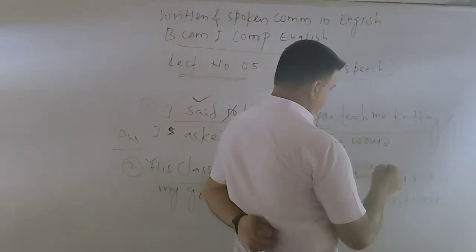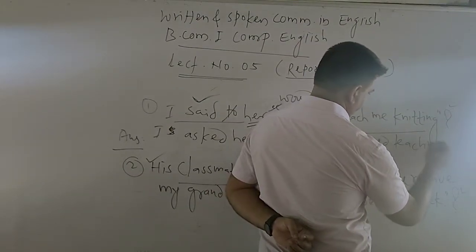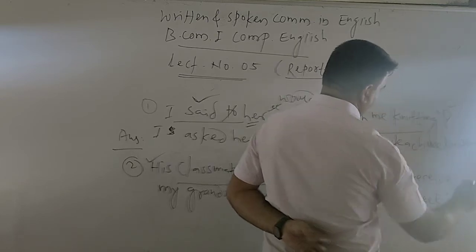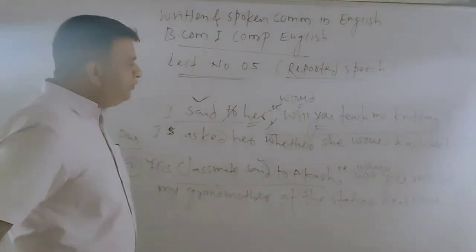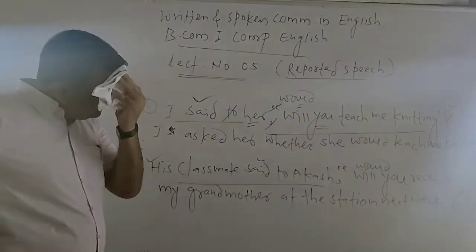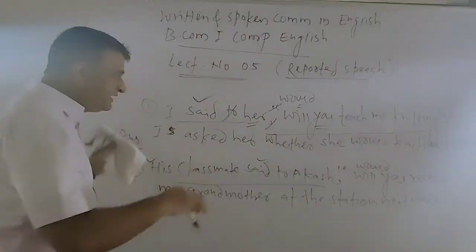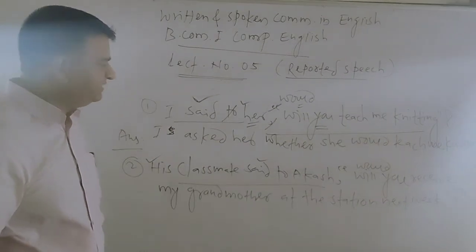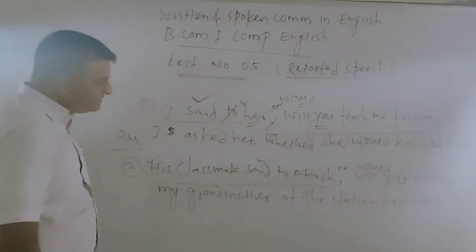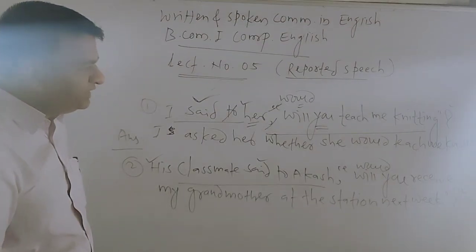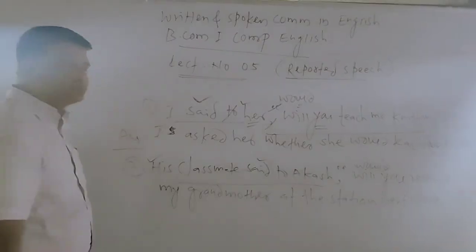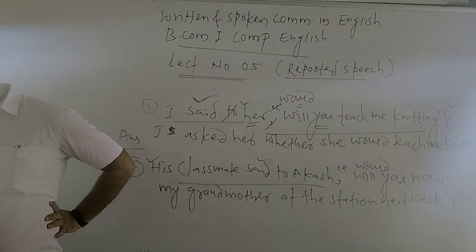Whether she would teach me knitting. बरोबर आहे, will you चा बदल काय केला आपण she would केला, कारण की here in the reported speech, the person is her. So we say I asked her whether she would teach me knitting. The same pattern you use in the second sentences and practice it well.